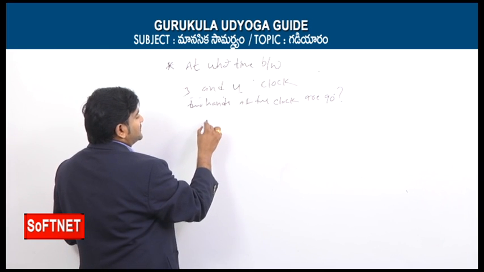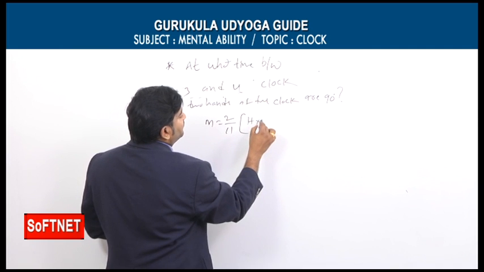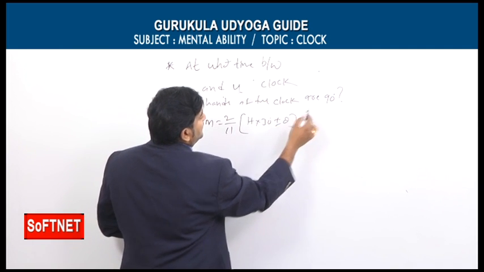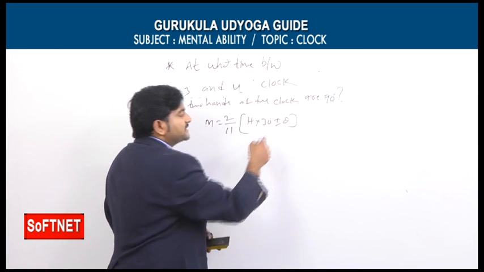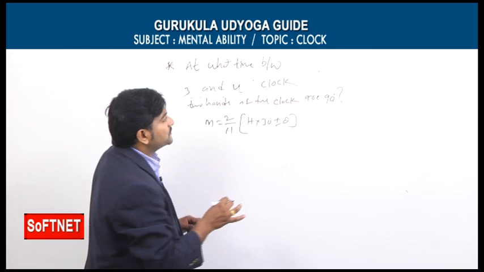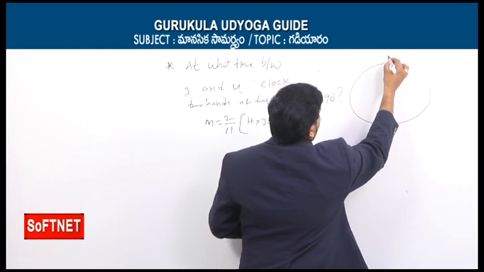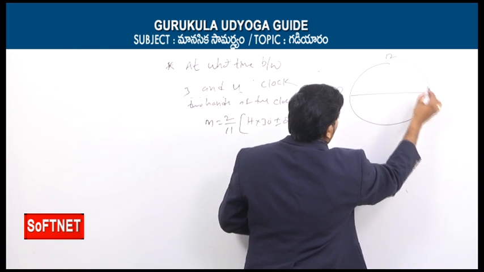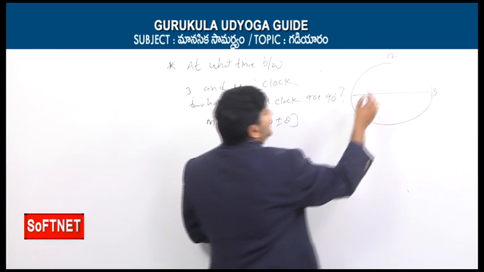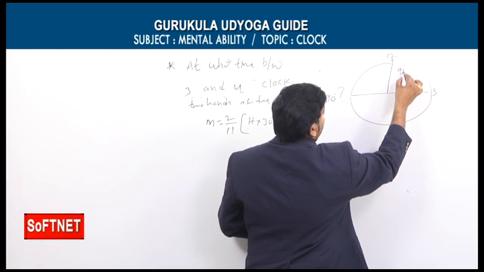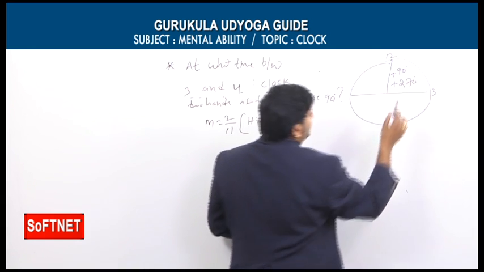Again we have a condition. Formula is again the same: M is equal to 2 by 11 into h into 30 plus or minus theta. Clearly theta is 90, but again we need to take plus 90 or minus 90. For this also we have one small note. Just focus on this note. If the given time is in between 12 o'clock to 3 o'clock, then we need to take theta is equal to plus 90 one time and theta is equal to plus 270.